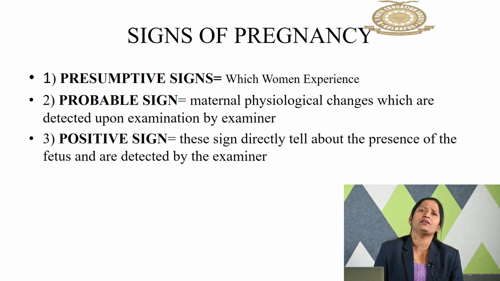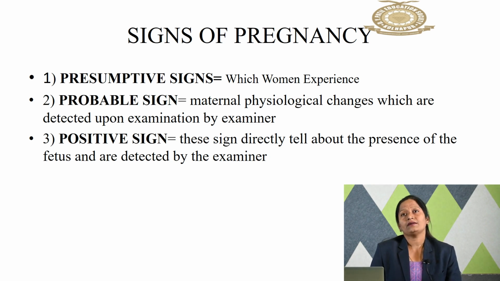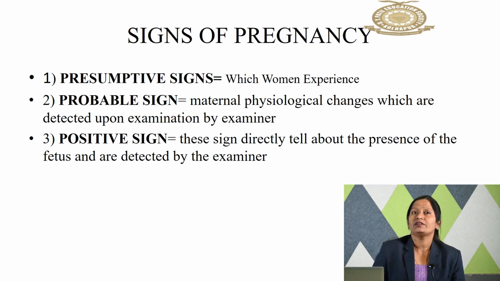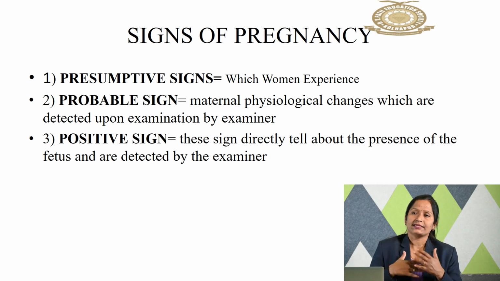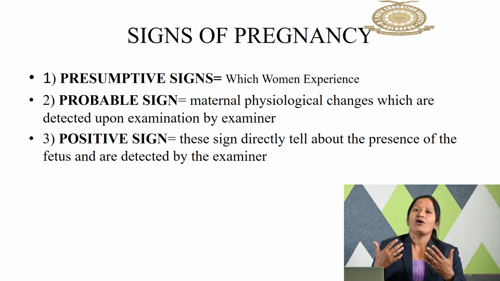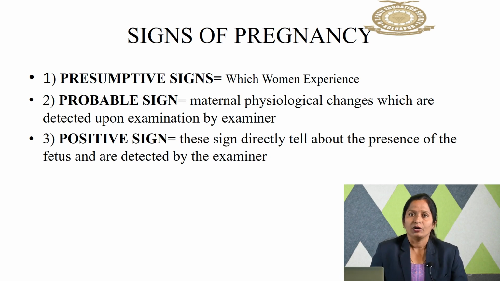The next one, it is a probable sign. Probable sign means maternal physiological changes which are detected upon examination by the examiner. Means as a staff, as a nurse or as a doctor, what we are observing in the patient's body, what changes will be there in the patient's body, that is called as the probable sign.